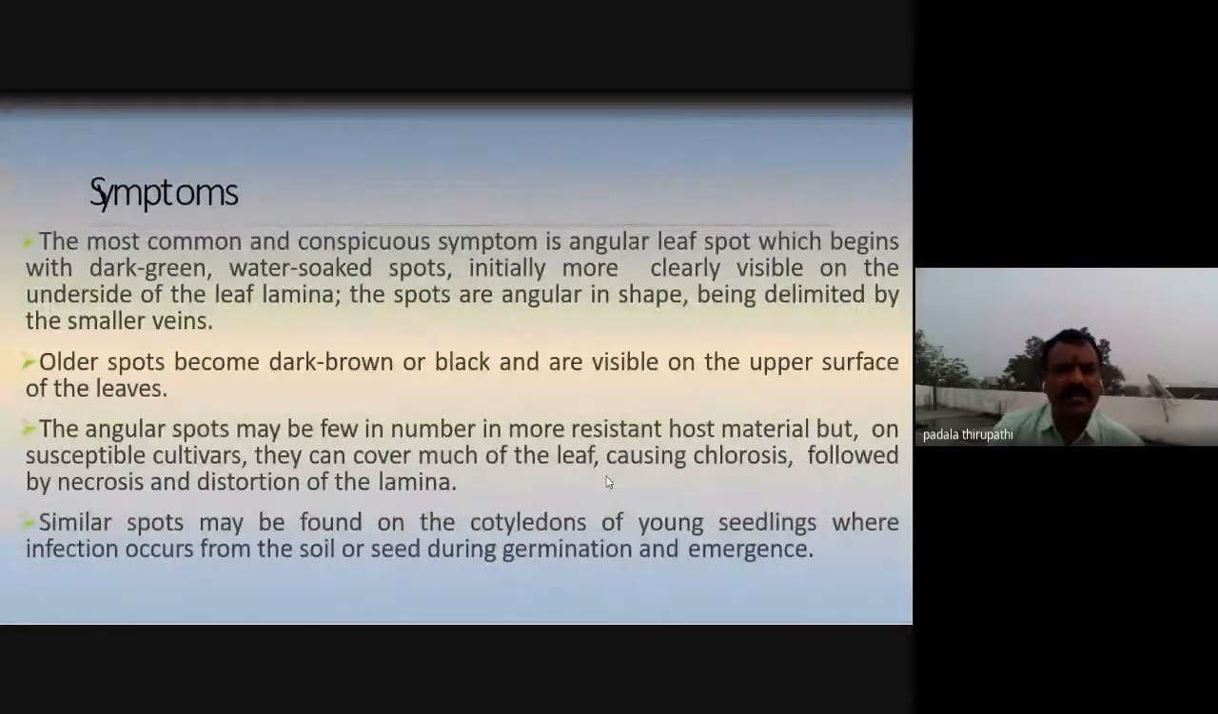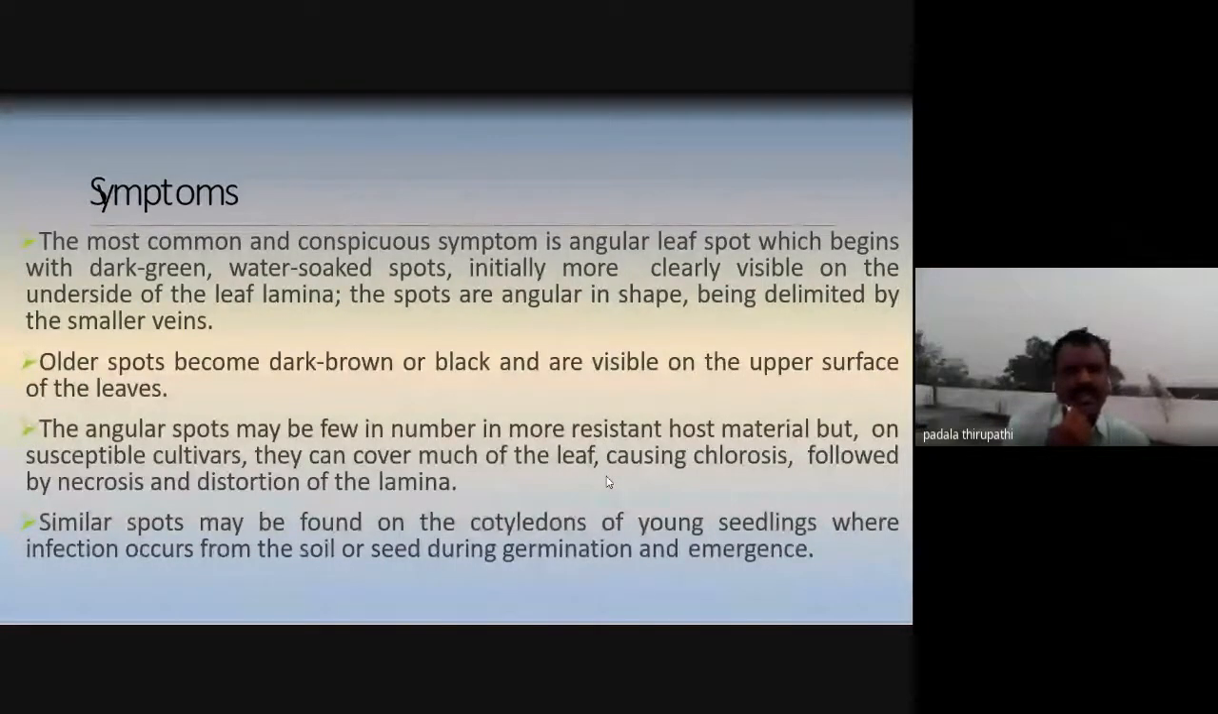The most common and conspicuous symptom is angular leaf spot, which begins with dark green water-soaked spots, initially more clearly visible on the underside of the leaf lamina. The spots are angular in shape, being delimited by the smaller veins. The first symptom we observe whenever the pathogen attacks a healthy plant is that the leaves show angular leaf spots.